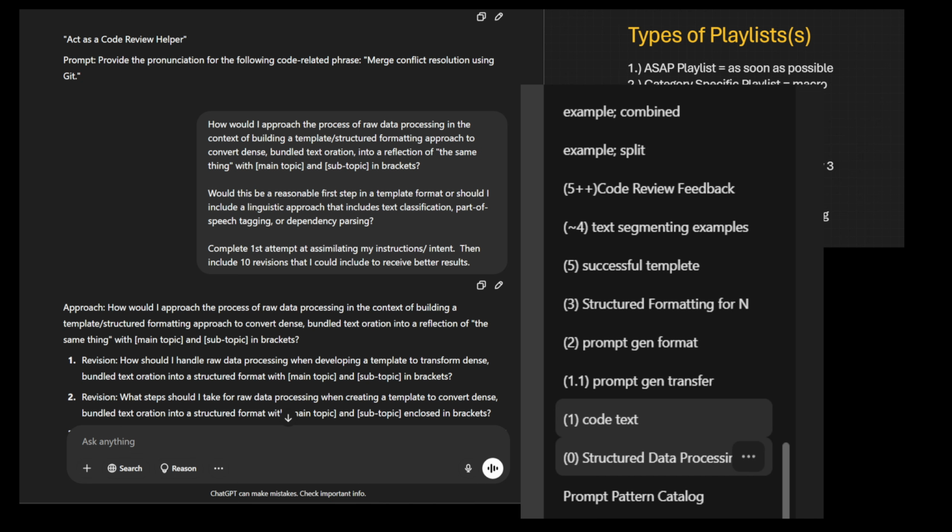That means next line. Would this be a reasonable first step in the template format, or should I include a linguistic approach that adds text classification, part of speech tagging, or dependency parsing? Next line. Next line. Complete first attempt at assimilating my instructions / intent. Then include 10 revisions that I could include to receive better results.